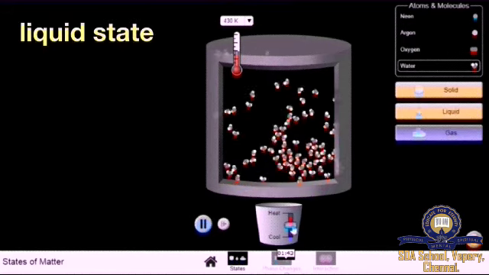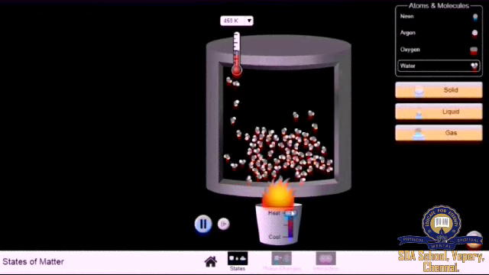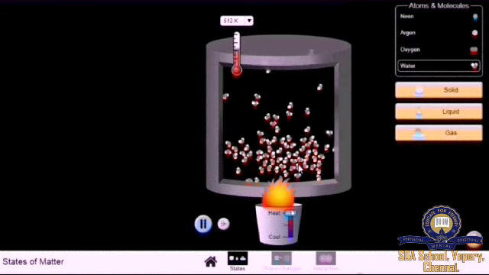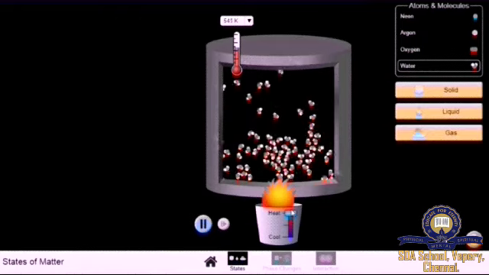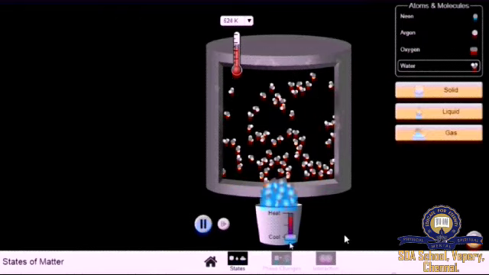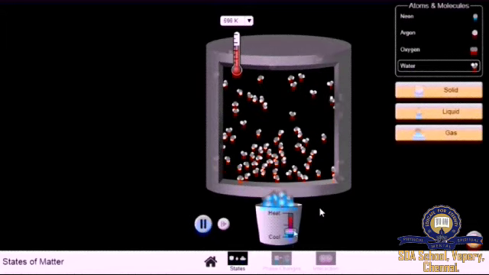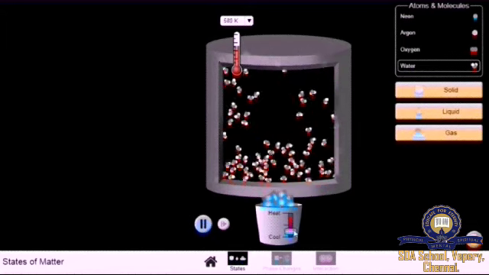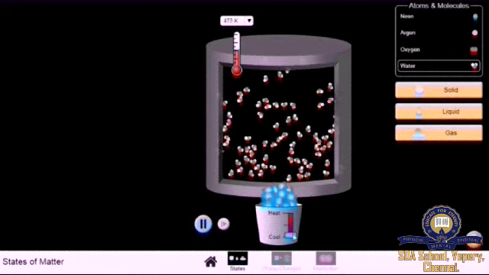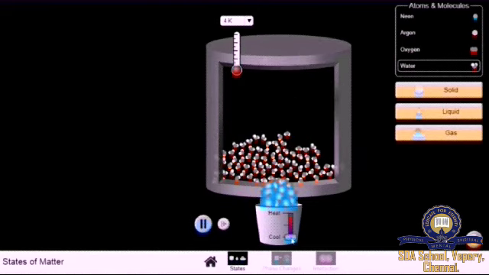I'm going to choose the liquid state. When we supply heat energy, we can see that the kinetic energy increases and the molecules move far away from each other. Now I'm going to decrease the temperature. That is, I'm going to cool it. When I cool it, what is happening? The kinetic energy of the molecules decreases.